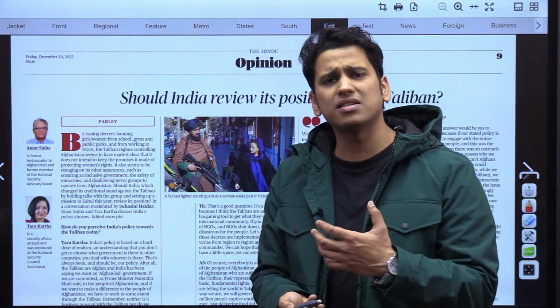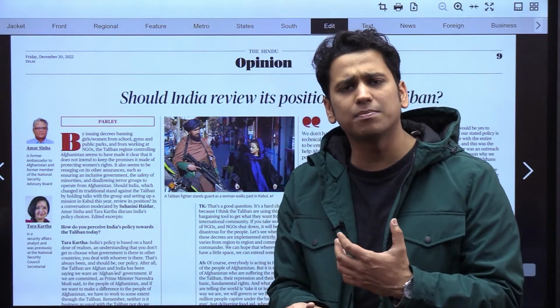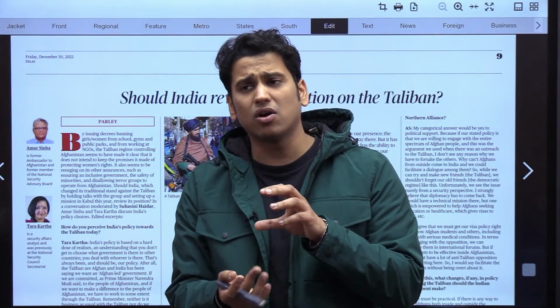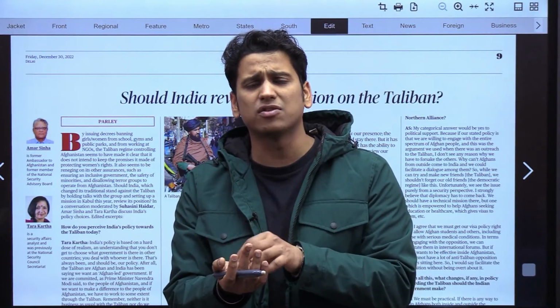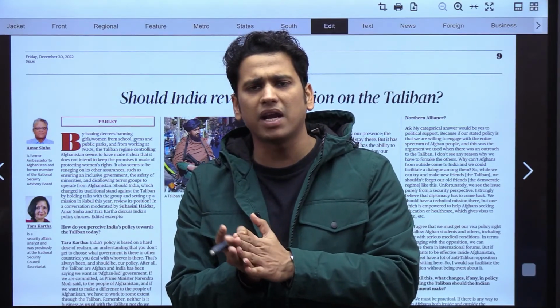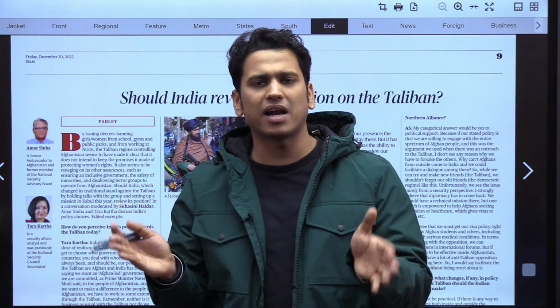So we know there is a position going on in the Taliban, that is the situation that there has been the ban on women, there is a lot of orthodoxy that is now being associated with the Taliban as well, and how India shall handle the Taliban, right? So there is a lot of confusion that is right now going on.